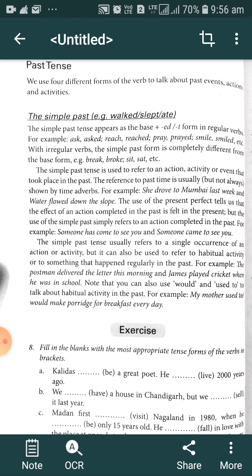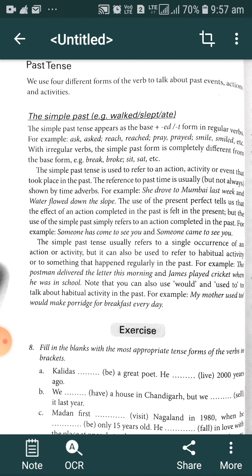Reach, reached, we add suffix ed. Pray, prayed. Smile, smiled. And with irregular verbs, the simple past form is completely different from the base form, that is break, broke, sit, sat.